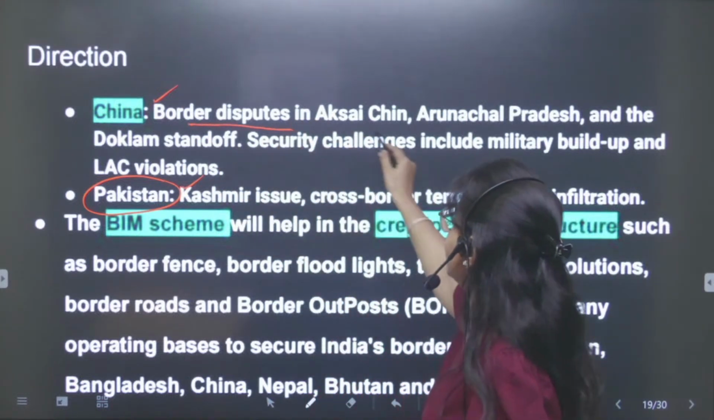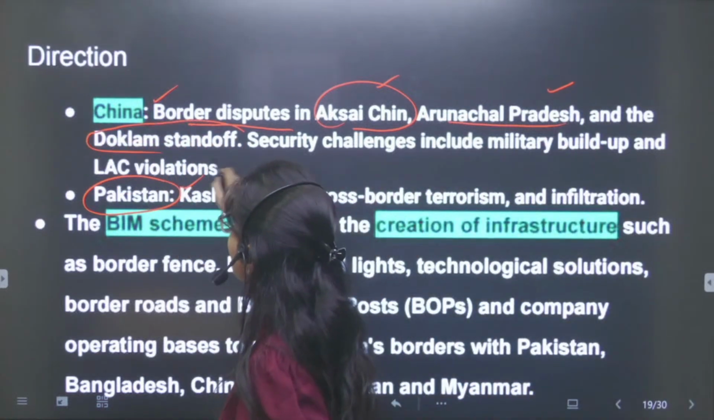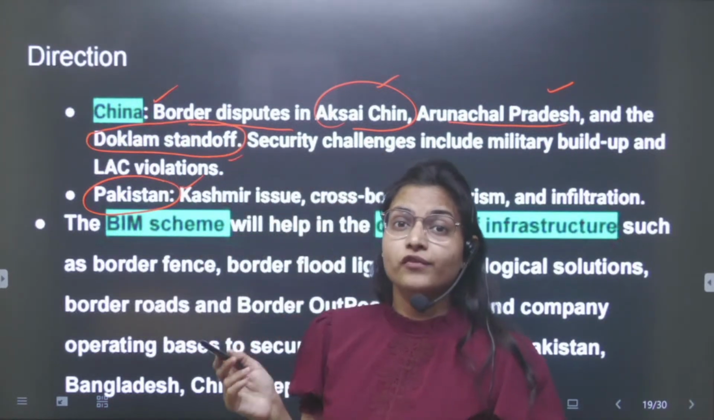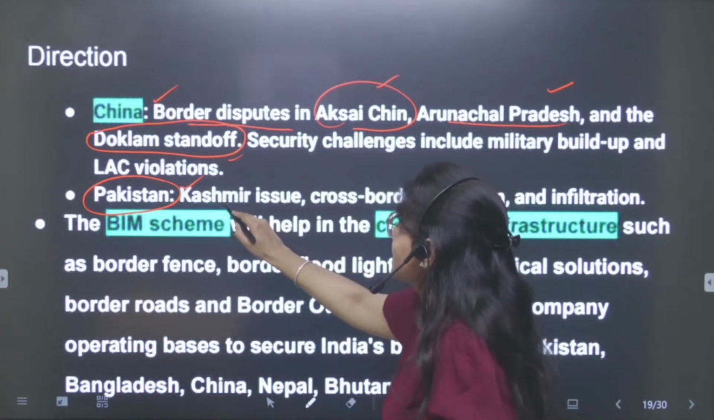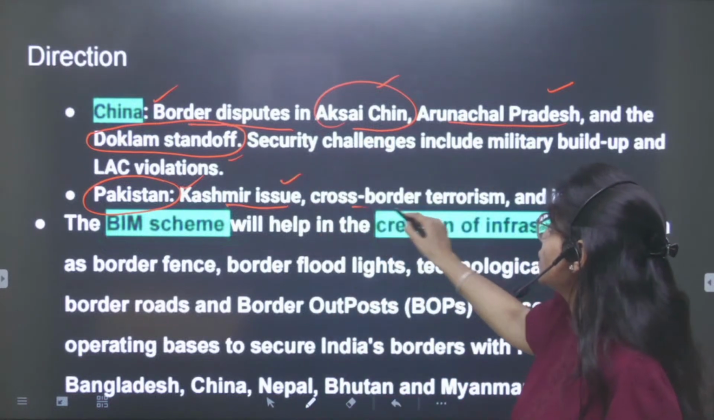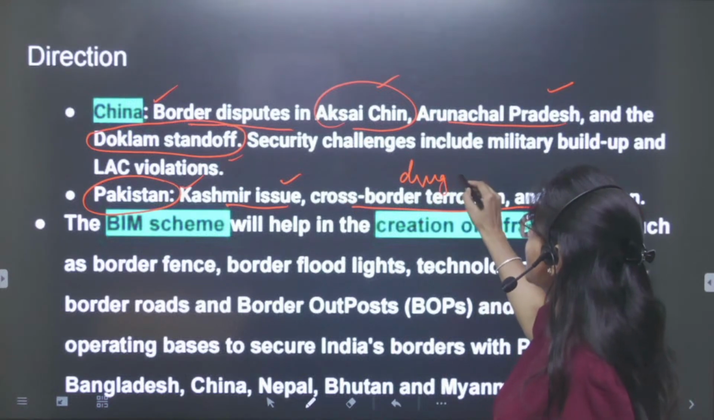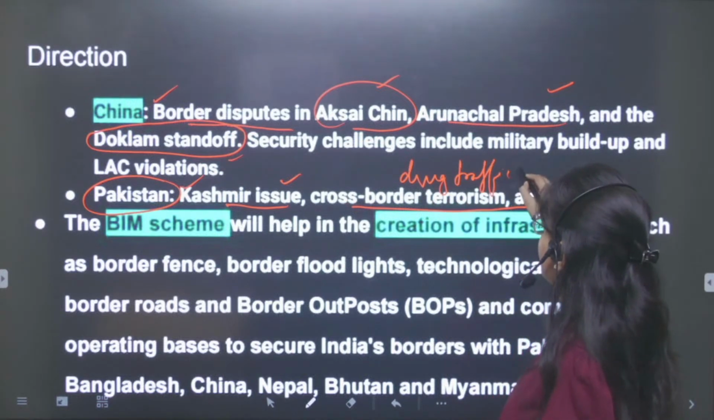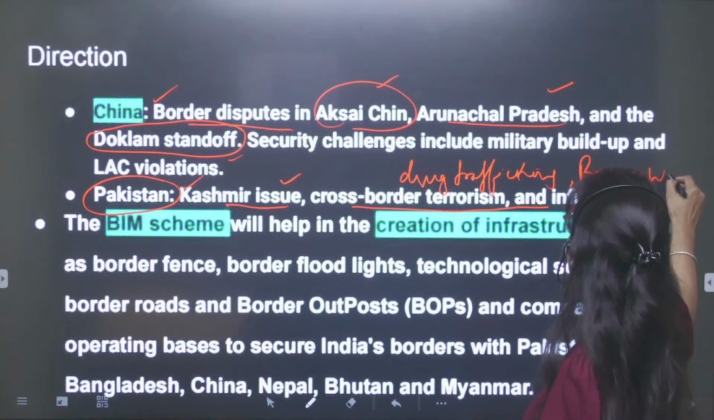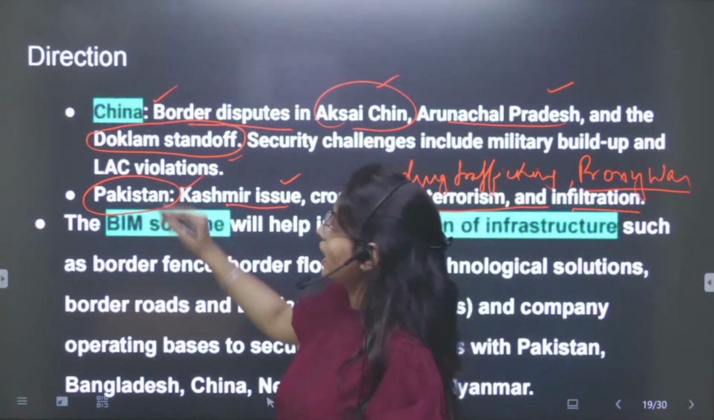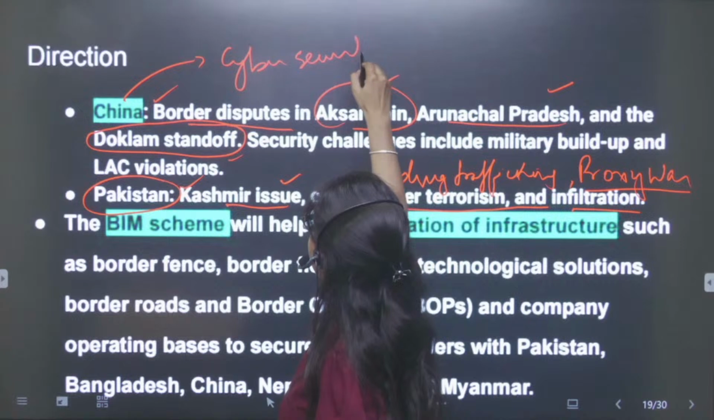So with China, there is a problem at the LAC, Arunachal Pradesh. There was recently the Doklam standoff, and we have seen the Galwan Valley clash also. With Pakistan, there is the Kashmir issue, cross-border terrorism, infiltration. You can mention drug trafficking as well with Pakistan. And with Pakistan, we are looking at the proxy war as well. And with China, you can write about the cyber security challenge as well.